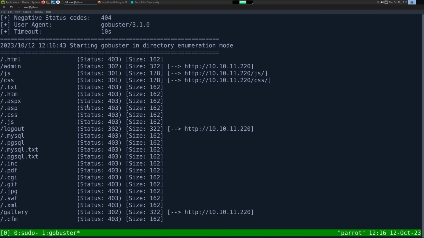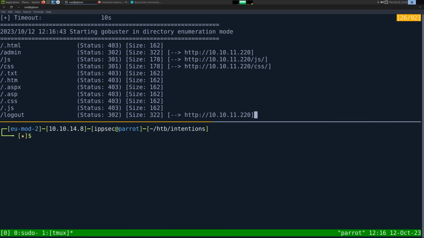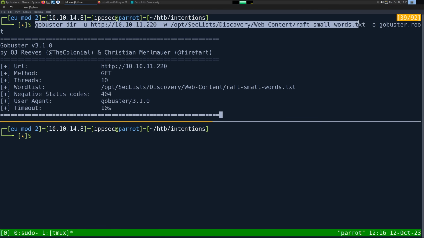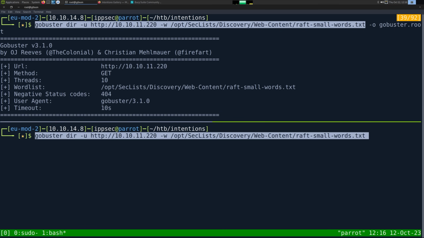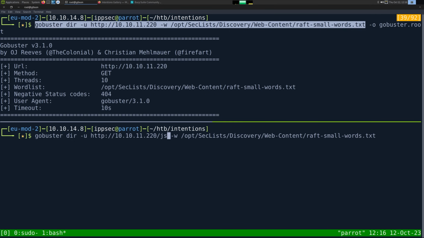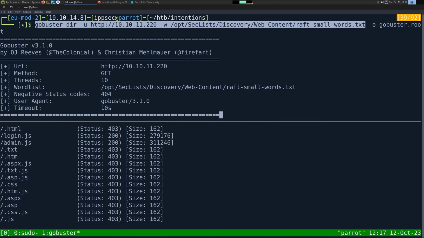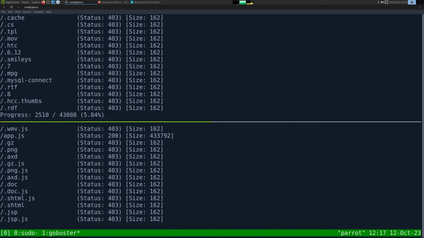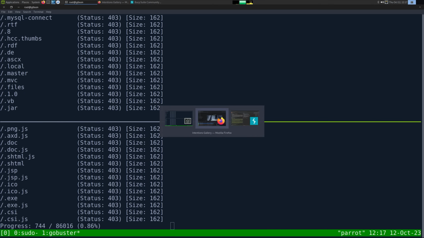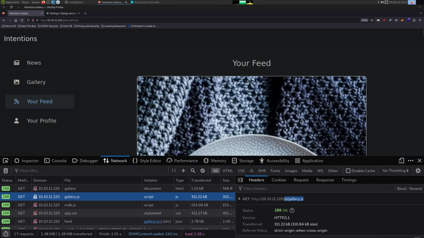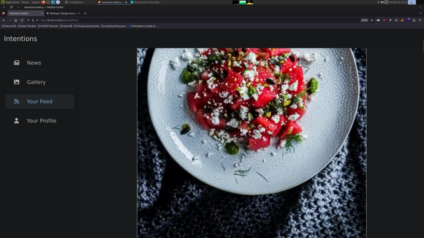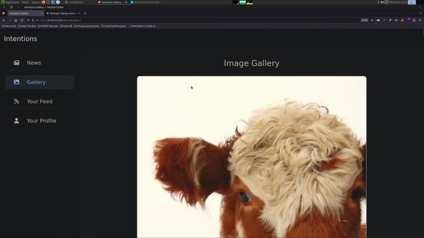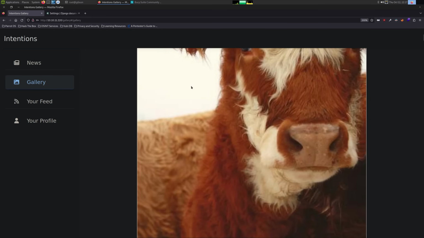So we have that running, and then we can also do the same exact thing, but we're going to specify /js and then the extension js, and we'll call this gobuster.js. So now we're looking for all JavaScript files as well. And this will come in handy if we ever get hung. We can take a look back at there, right? I always like having recon running in the background because, again, when you get stuck, you can't hack time, and it's just going to be painful waiting for something to finish.